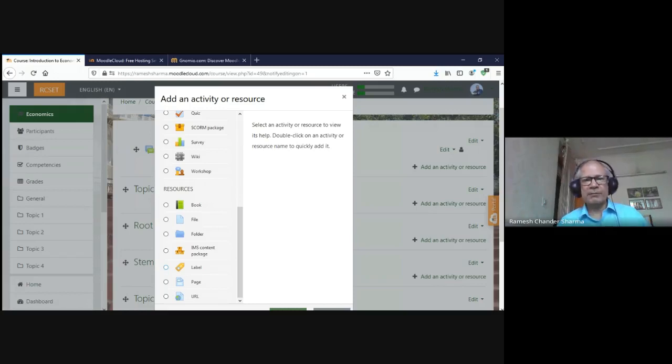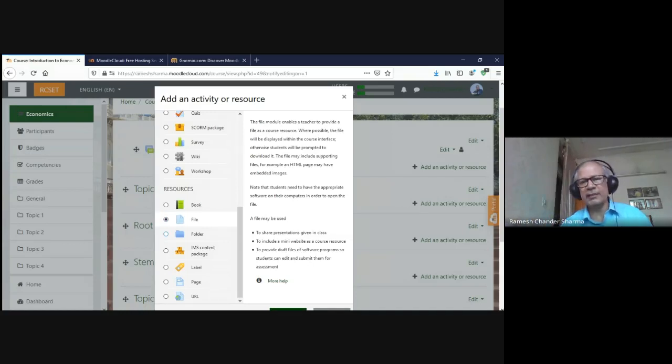But if I have a PDF, say from the Athabasca University Press, I downloaded that Introduction to Economics PDF book, then that will go as the file, because then it is considered a file. And here I can upload. File means anything: a PDF, a PPT, an Excel sheet, a movie, a sound file, whatever that can be, can go here. And in the file menu, I can add many files.